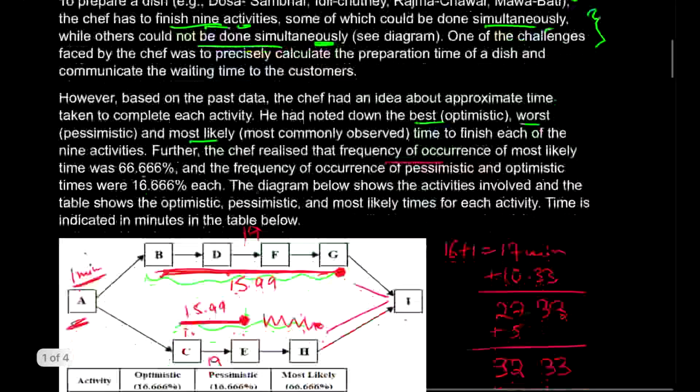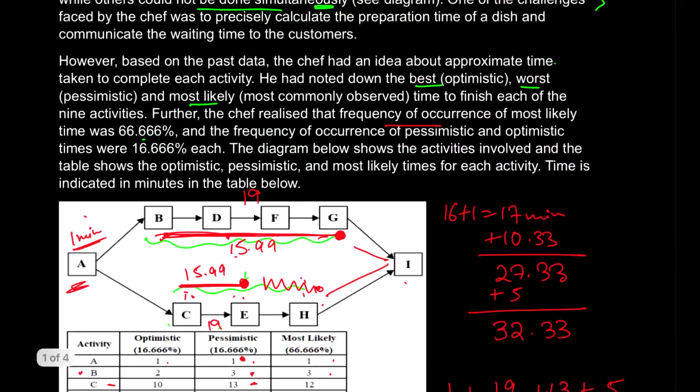Simultaneously means, if you look at the diagram here, you realize कि BDFG वाला काम CEH के साथ हो सकता है, because there are two different routes, so they are not directly related to each other. And just because they are not directly related, जिस time में BDF चल रहा है उस time में CEH वगैरह भी चल सकता है. This kind of understanding will help you do the further calculations in this set.